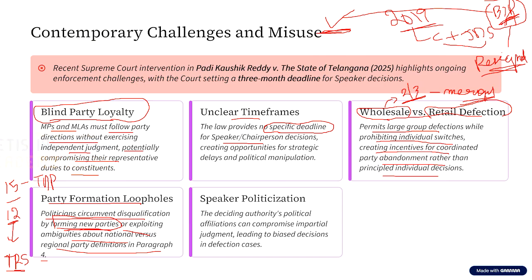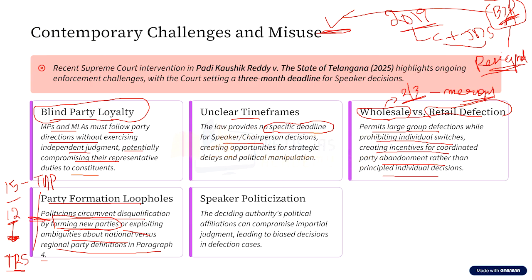That is, when 12 members of TDP are defecting to TRS, it is considered as TDP and TRS being merged. But can this merger happen only at the state level? Because TDP also has its presence in another state. Can this merger happen in one state, whereas in another state TDP acts as a separate, different entity? So there is no clarity on this particular aspect also.